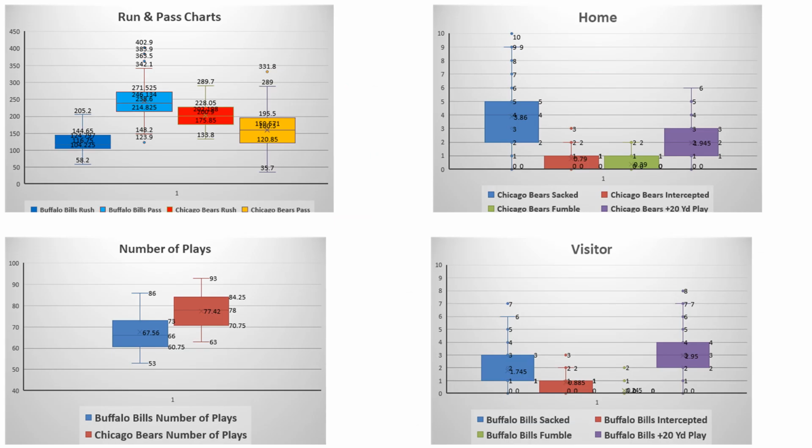And then when you look at the run pass charts, the thing that really stands out to me is that Buffalo has significant potential, just because they're such an explosive team, to put up a lot of passing yards. They have a strong running game, but then you counteract that with the Chicago run capability, and they do have some potential to put up some big plays as well. Certainly Justin Fields has been playing well of late, so that should be a fun game to watch either way.